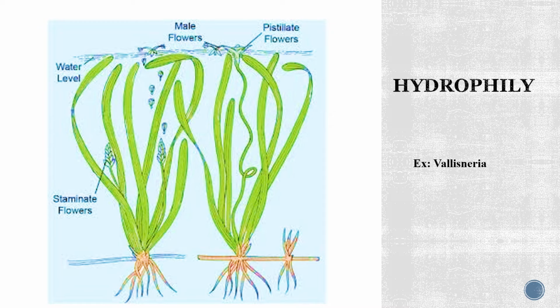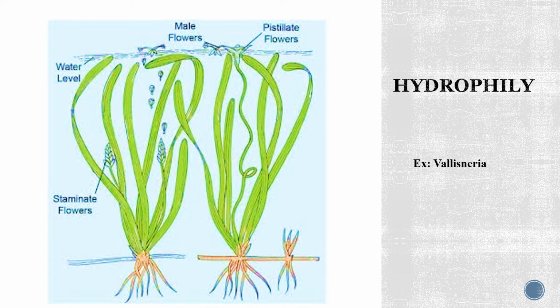On the other hand, the pistillate flower, which contains the female reproductive organ, has a long filament with which it is attached to the body of the plant in such a manner that the pistillate flower appears on the top of the water body.